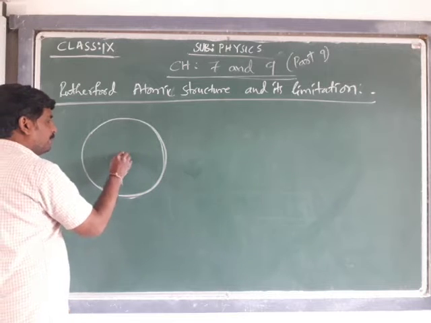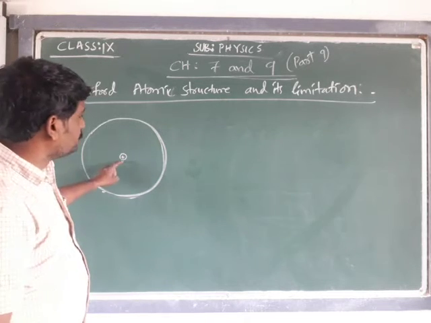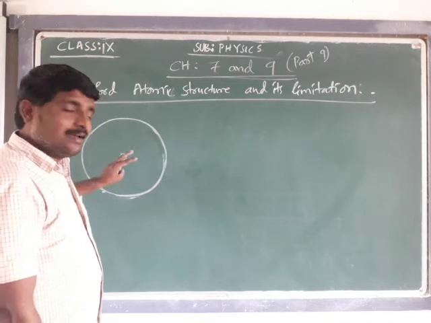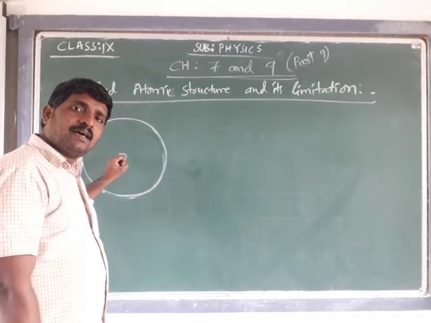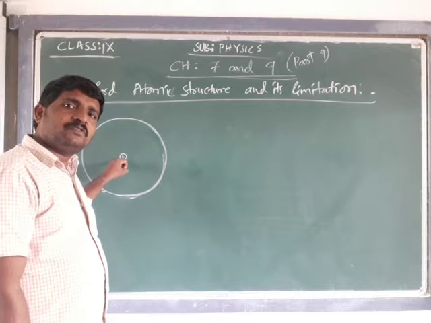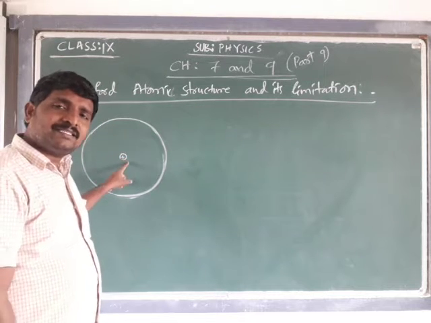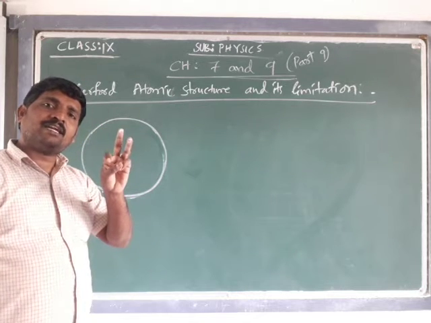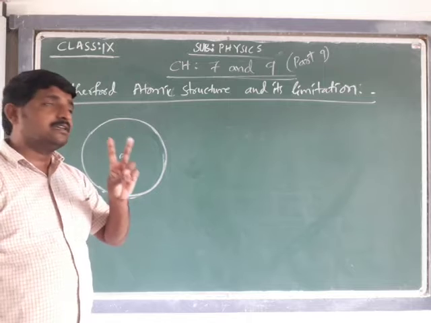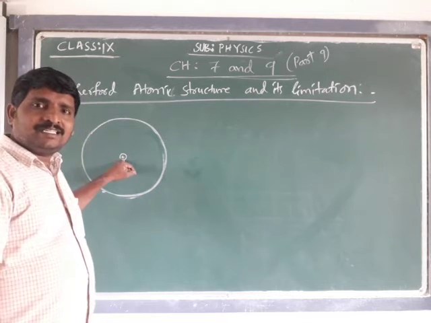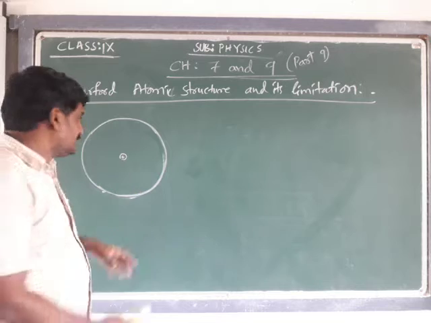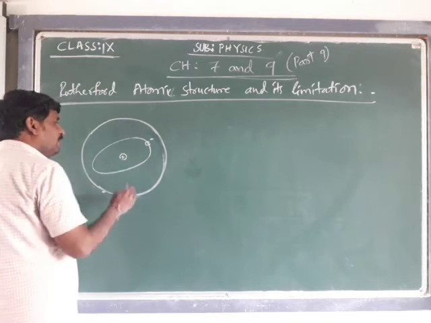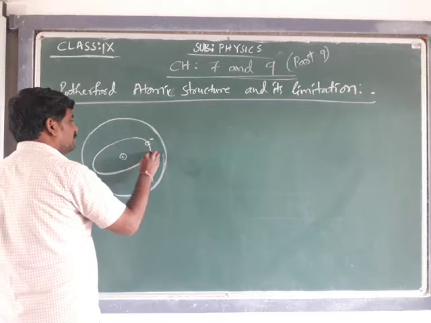Positive charge is located at the center, and that is called the nucleus. As the positive charge is located at the center, protons and neutrons are part of this nucleus. What is present in this nucleus? There are three subatomic particles: protons, neutrons, and electrons. Protons and neutrons will be present at this center, as we have already discussed, and electrons are going to revolve around this nucleus.